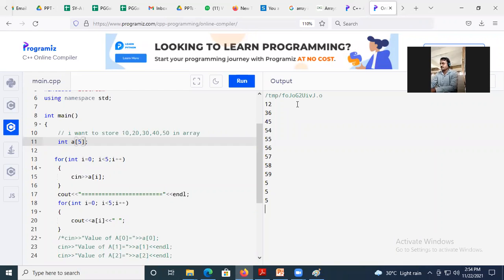When will the conditions stop? I is equal to 0, I less than 5, I plus plus. It has to stop when I reaches 5.